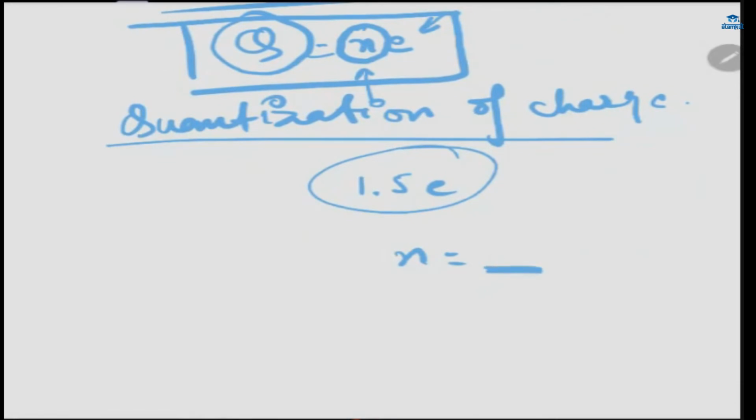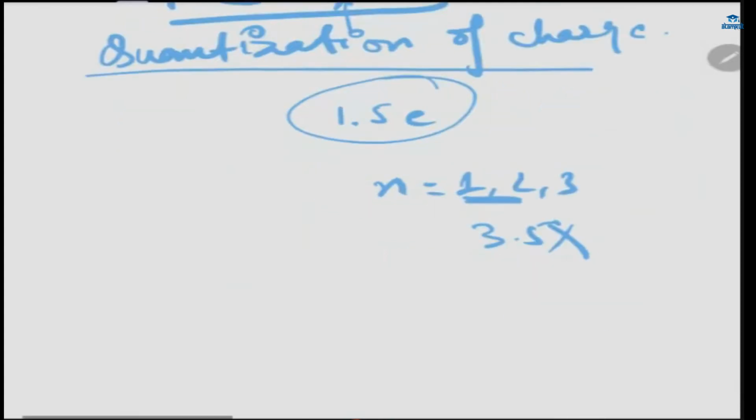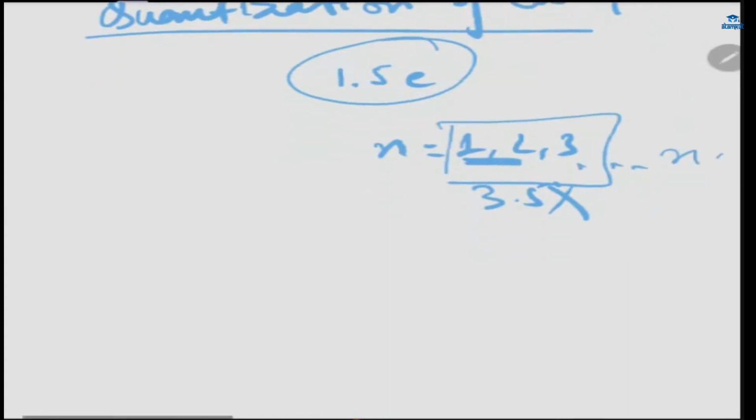It must be a whole number: 1, 2, 3. It cannot be 3.5. One electron, two electrons, three electrons, like this.